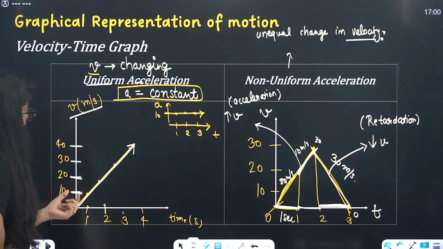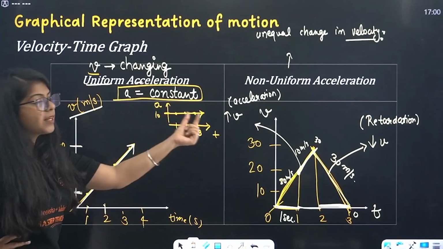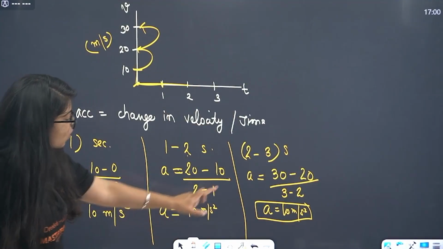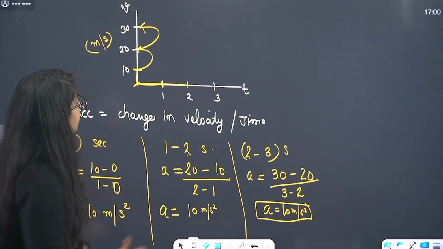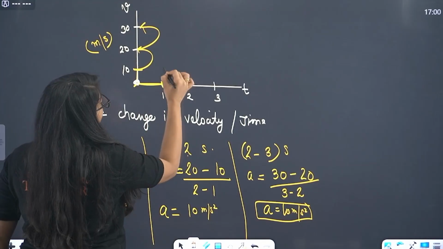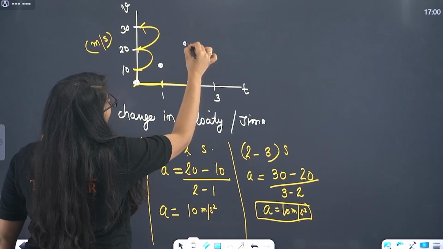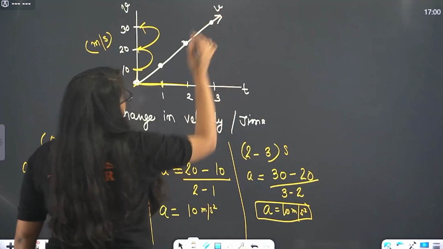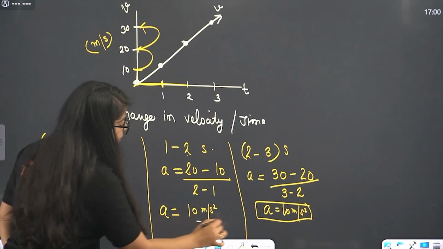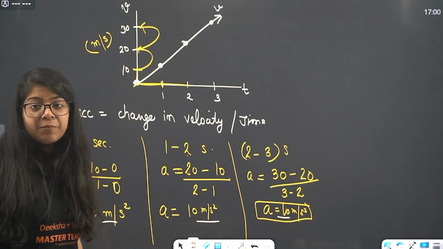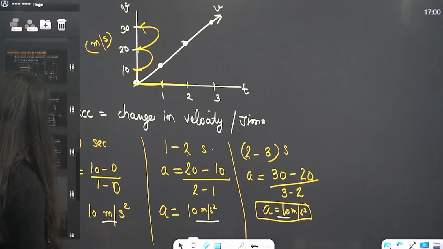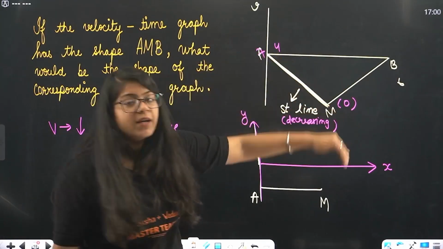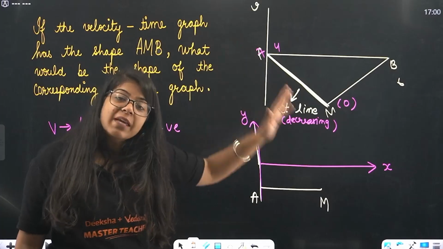See, velocity is increasing, acceleration is constant. We just saw through this, right? Every time acceleration is constant. Even though velocity was increasing, at 0 it was here, at 1 second it was 10, at 2 seconds it was 20, at 3 seconds it was 30. So velocity is increasing, but acceleration remained the same. That's the same concept we used here, but the only difference is velocity is in the downward direction. So acceleration will be negative.